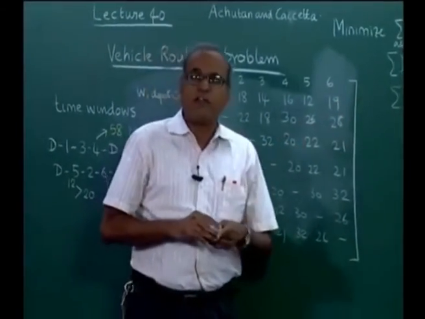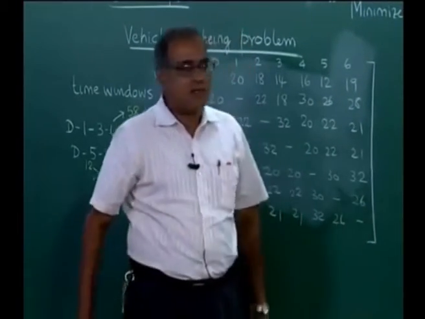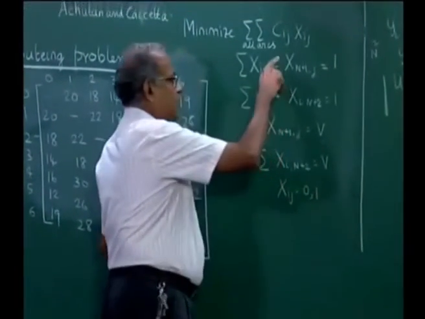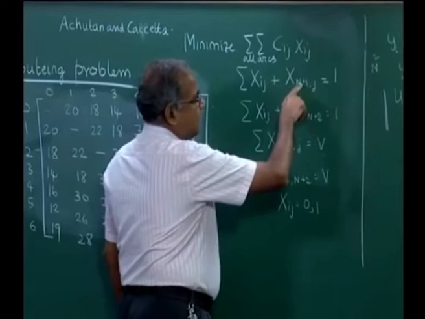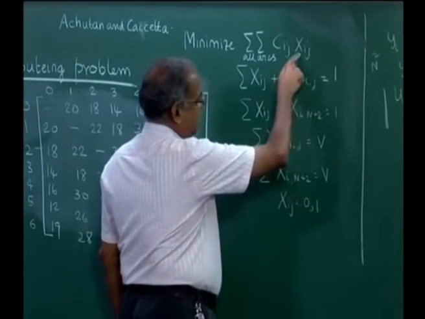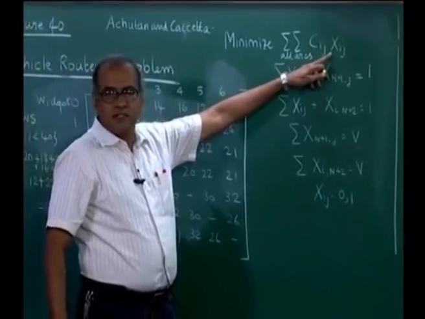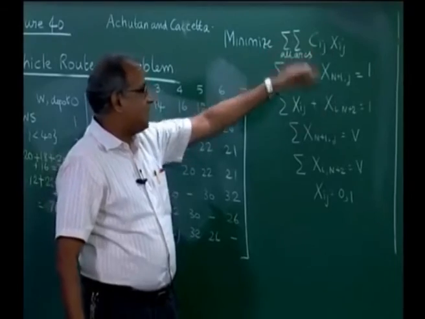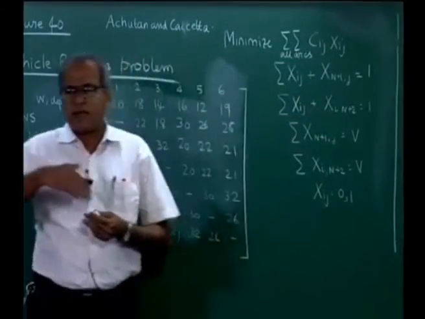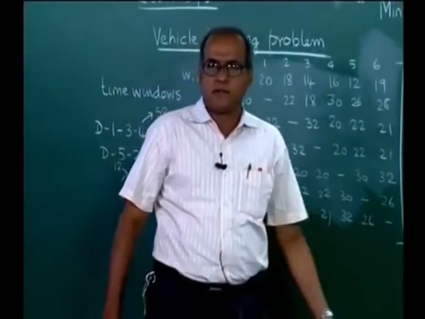Now, as I said, all this is possible if we have solvers which can solve this problem for us. If we have a situation where we have about 50 or 60 customers, then if we have 50 customers, we are talking of the order of 50 square, which is 2500 variables, and then we also have another 50 plus 50 and so on. The problem also gets unwieldy and becomes difficult to solve with a large number of customers.